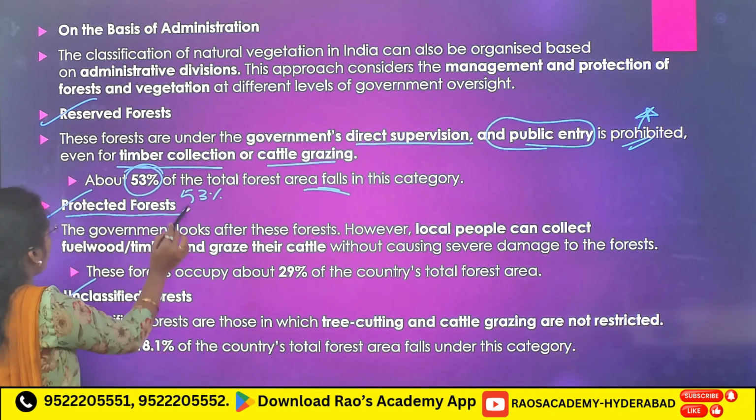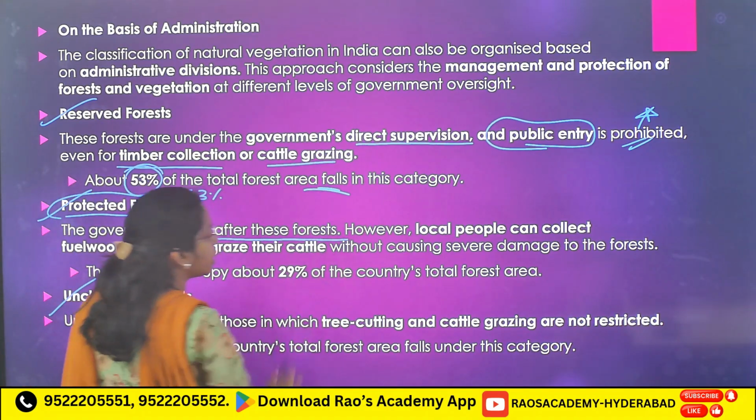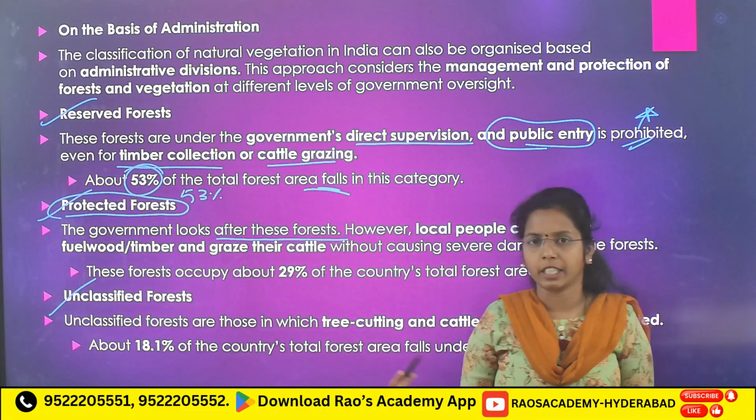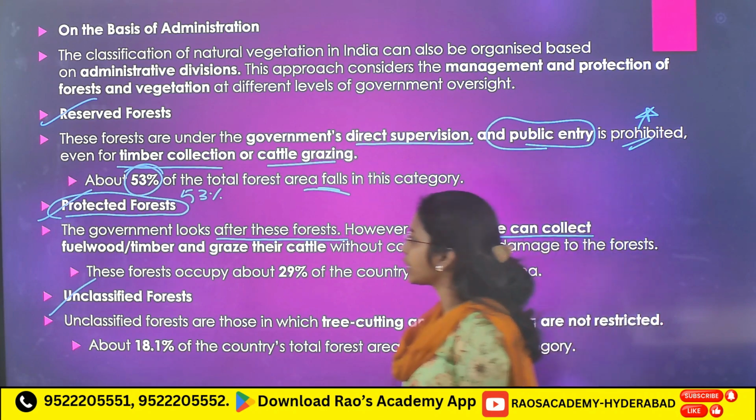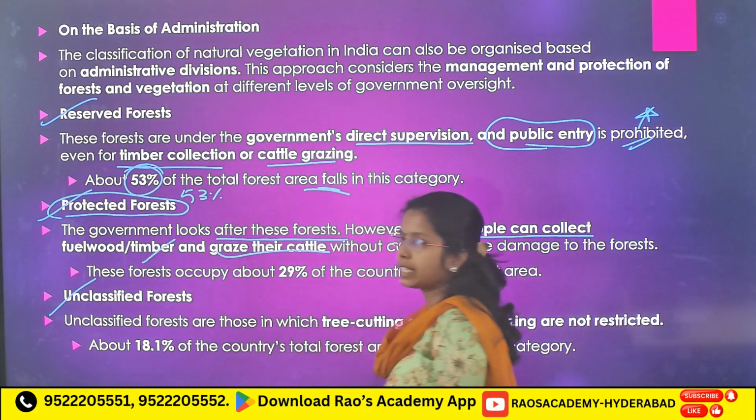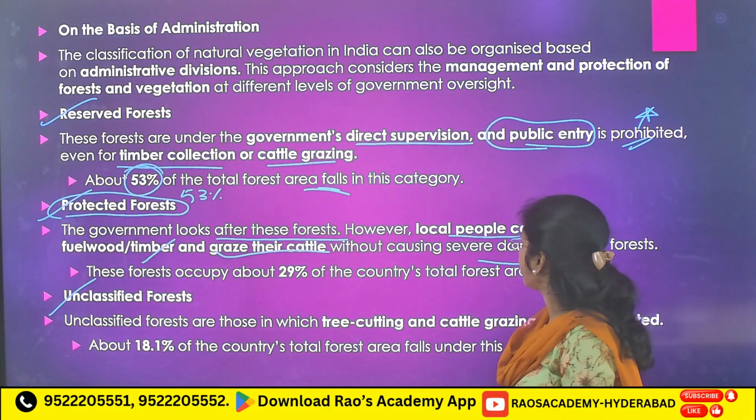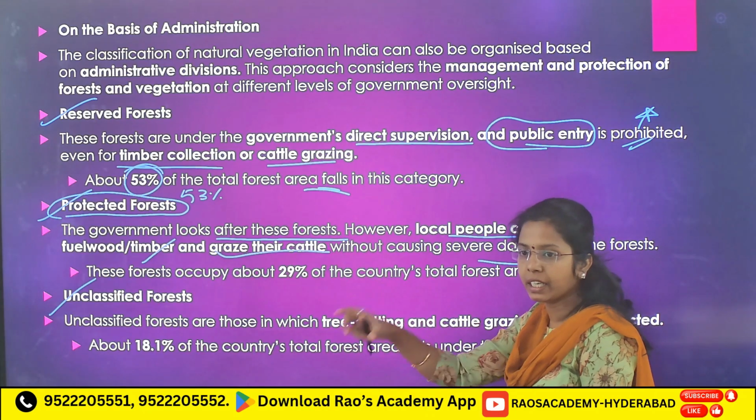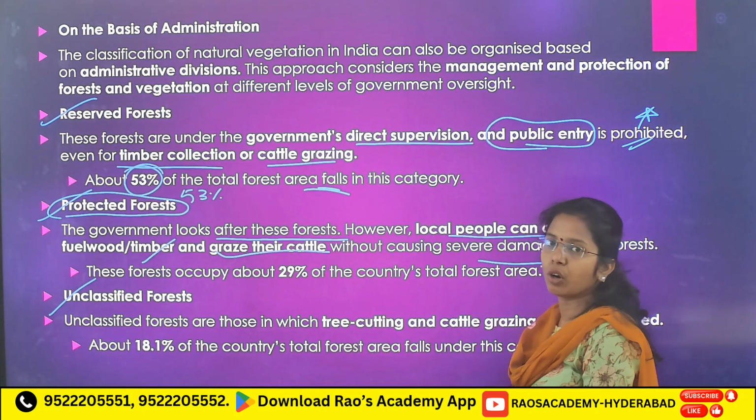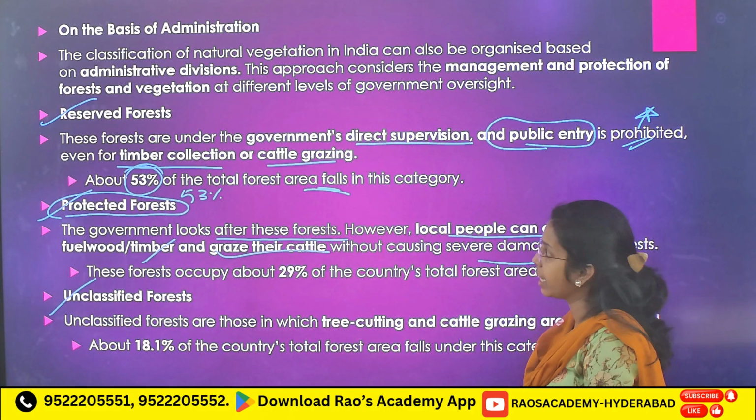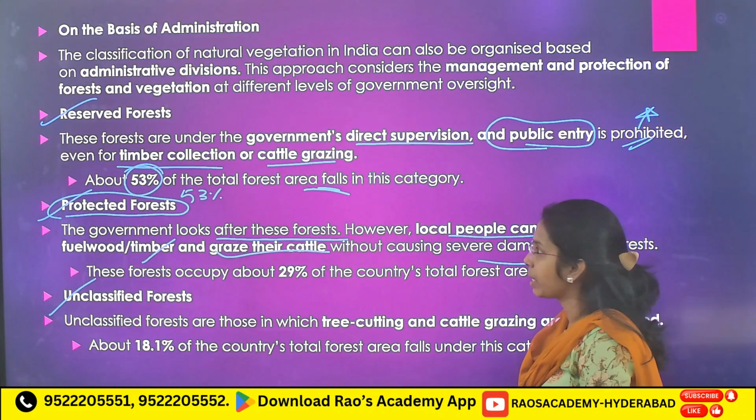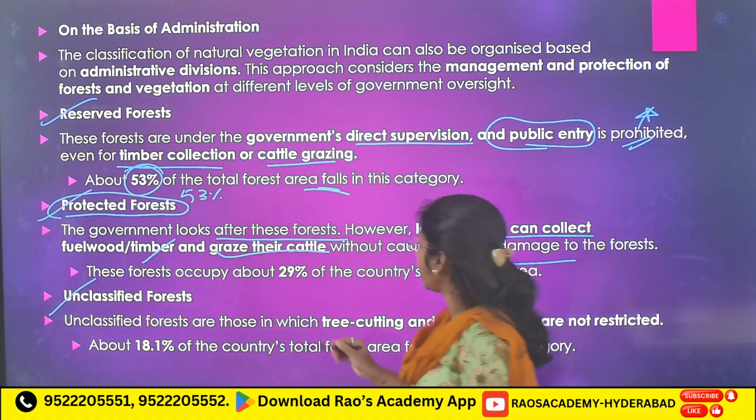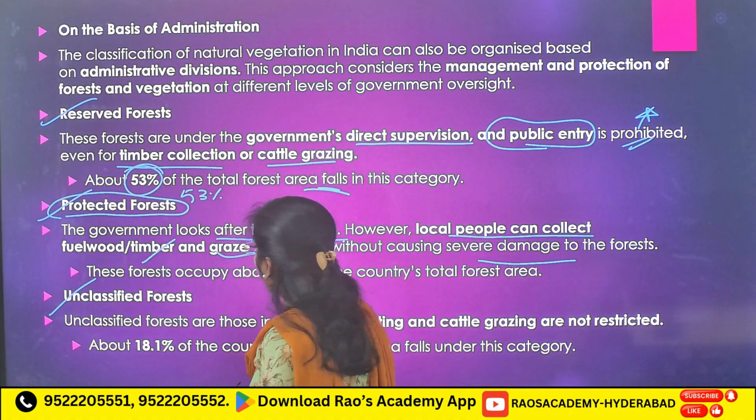Next, protected forest. Government looks after these forests, but local people like tribal people who are beside that forest can collect fuel wood, timber and graze their cattle without causing damage. Government looks after the forest, but here local people can collect fuel wood or timber and graze the cattle. But in reserved forest, nothing, no timber collection and no cattle grazing, everything under direct supervision of government. Now here percentage around 29%.